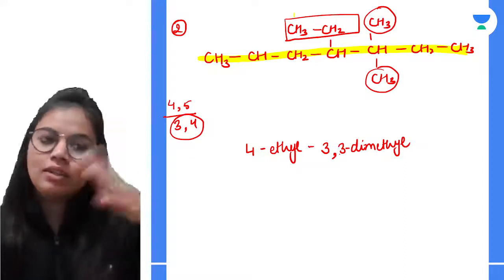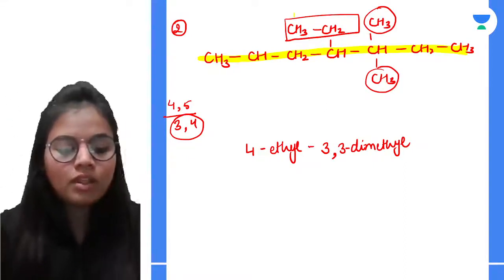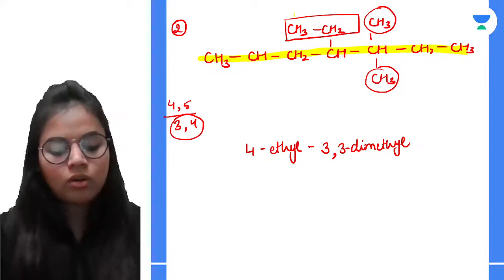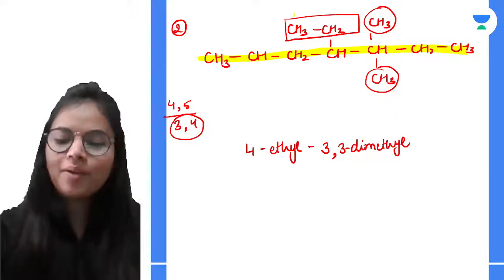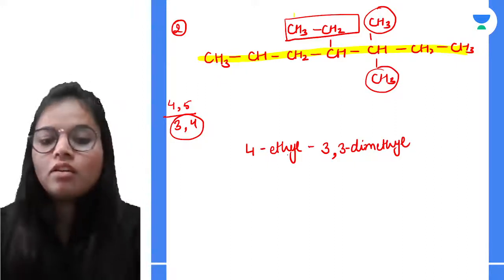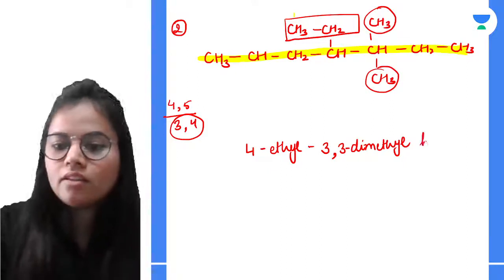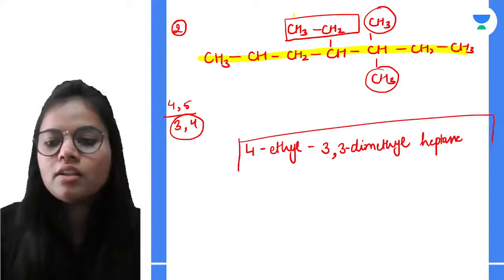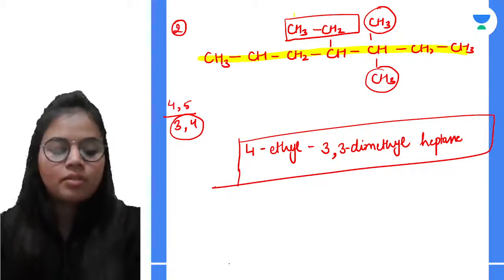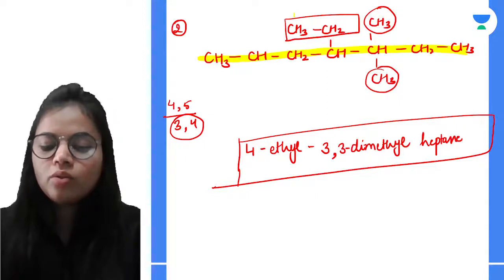If it is 3 times, 3,3,3. So it's 4-ethyl-3,3-dimethylheptane, because the longest carbon chain contains 7 carbons. Hope that is very much clear to you.